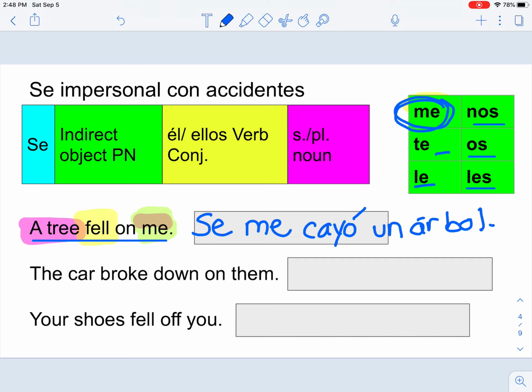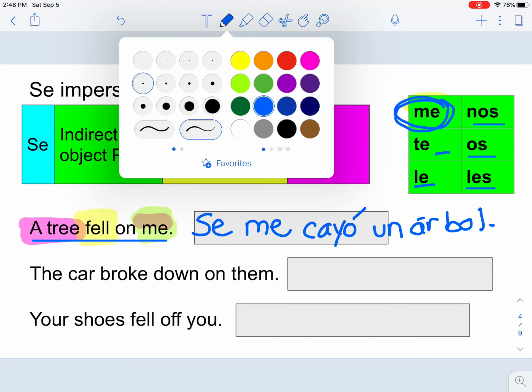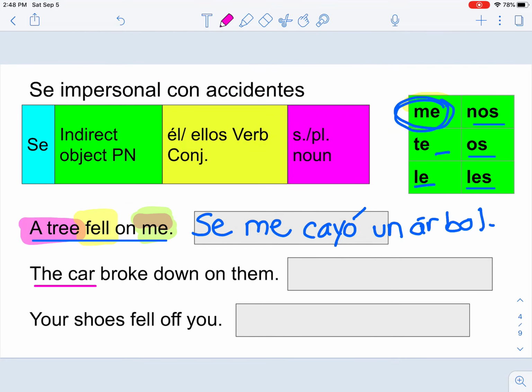Here, in this instance, we have the car. So if we're using the car, that's going to be the thing. So the car broke down, that's going to be romper, and that's going to be our verb. And it broke down on whom? It broke down on them.